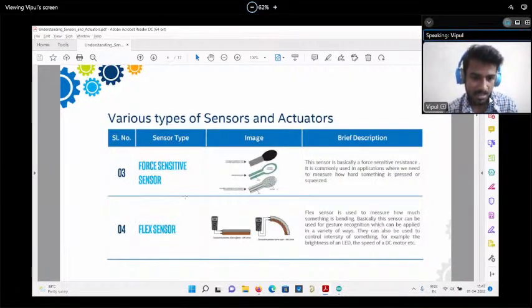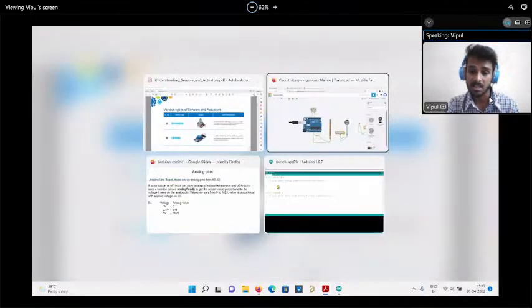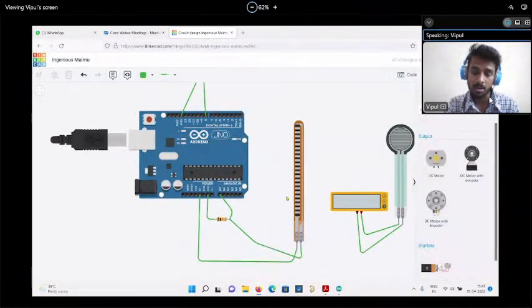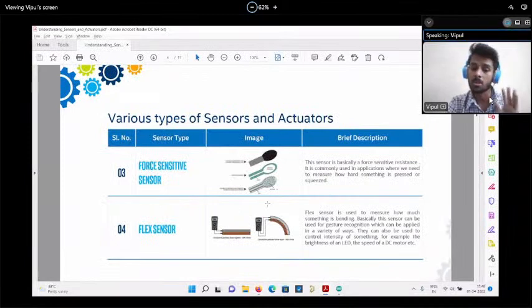See, observe this resistor, flex sensor, LDR and potentiometer. They give the information in terms of resistance. Our Arduino will not be able to read the resistor value, right? Arduino can read voltage. That's why we convert that resistor value into voltage. How? We connect a resistor network and give some voltage. We drop some voltage across these two resistors, and we get the readings in between the two resistors. That is a kind of voltage divider. Okay. So our Arduino can read voltage, not resistance. That's why we use some signal conditioning to make it in the form of voltage.